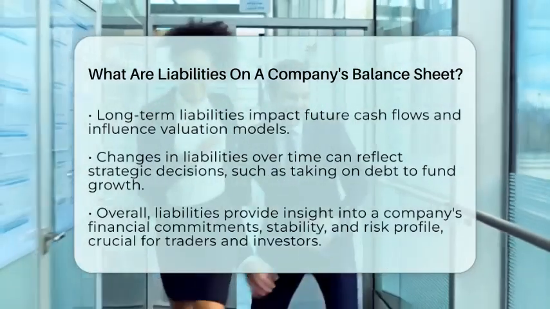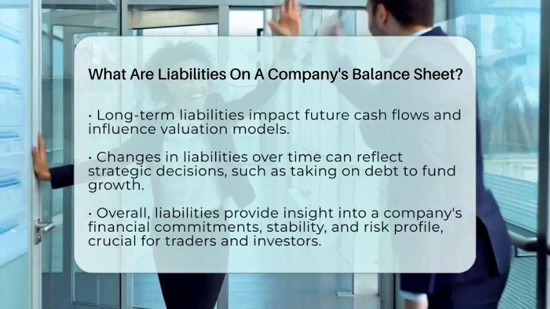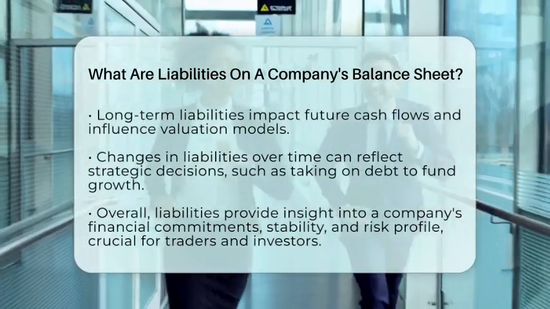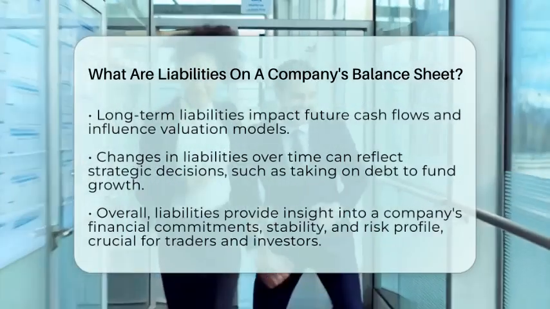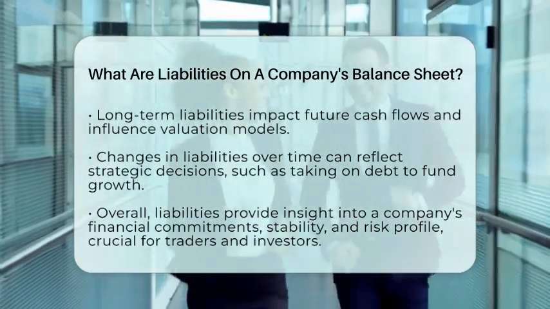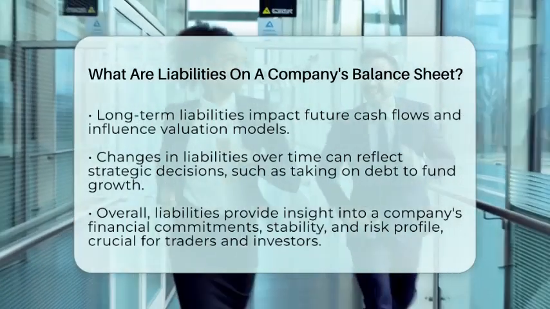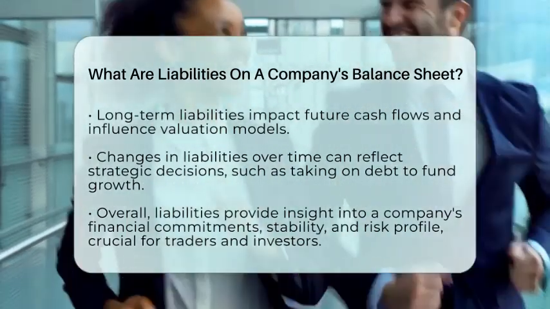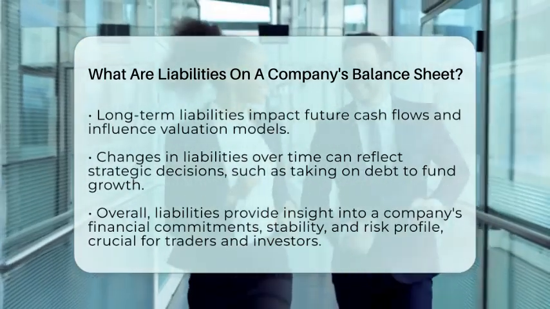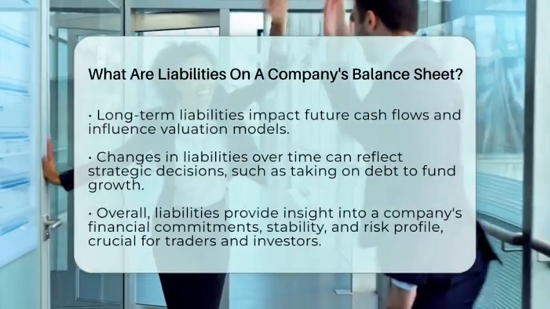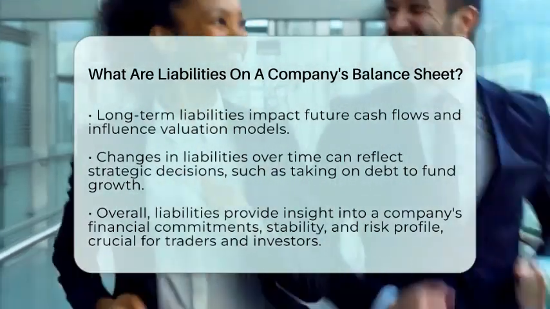Long-term liabilities influence future cash flows because of interest and repayment obligations, which are key in valuation models used by traders. Changes in liabilities over time can also signal strategic moves. For example, a company taking on more debt to fund growth might be seen as bullish or bearish depending on the context. Overall, liabilities on a balance sheet are a clear indicator of a company's financial commitments and risk level.